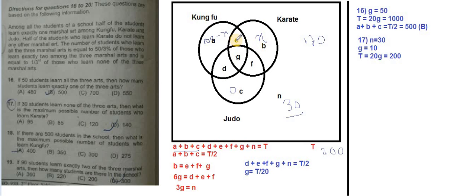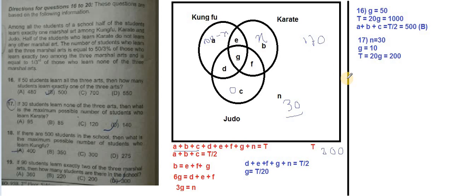Now since b is x, e plus g plus f will also be x, correct? Now this complete is how much? 170. x plus x plus 100 minus x is 170. So the x minus x cancels. What is left? 100 plus x equal to 170. Solve it. x equals how much? 70, right?